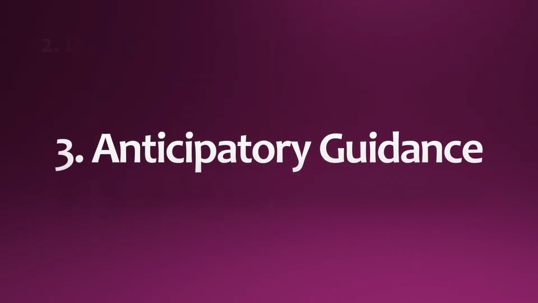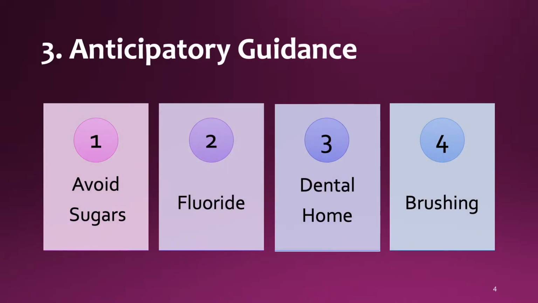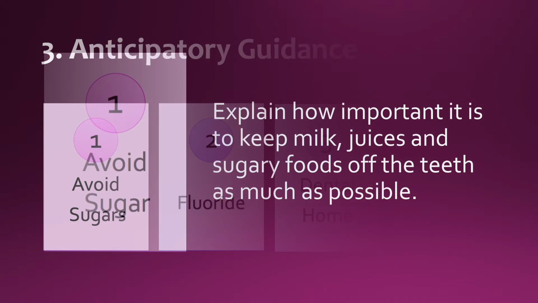Several topics should be covered as part of anticipatory guidance. Anticipatory guidance can be taught to the caregivers while you are doing an evaluation or while you are applying fluoride varnish. Here are the 4 primary topics. Avoid sugary foods and beverages. Be fluoride smart. Have a dental home, and brush teeth twice a day for 2 minutes each time.